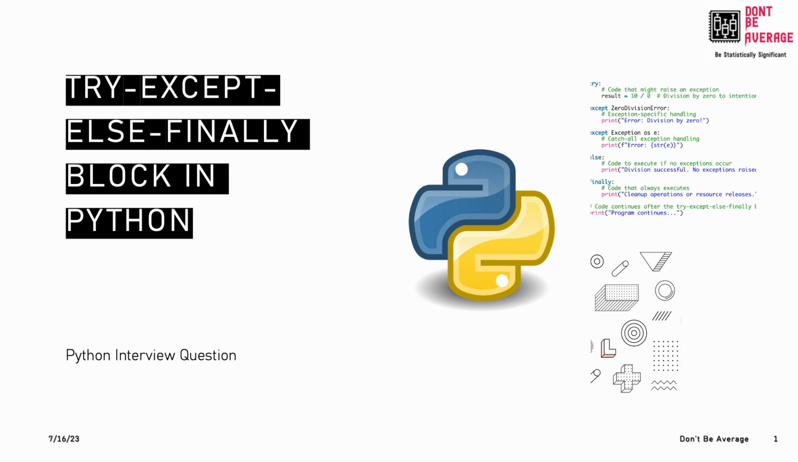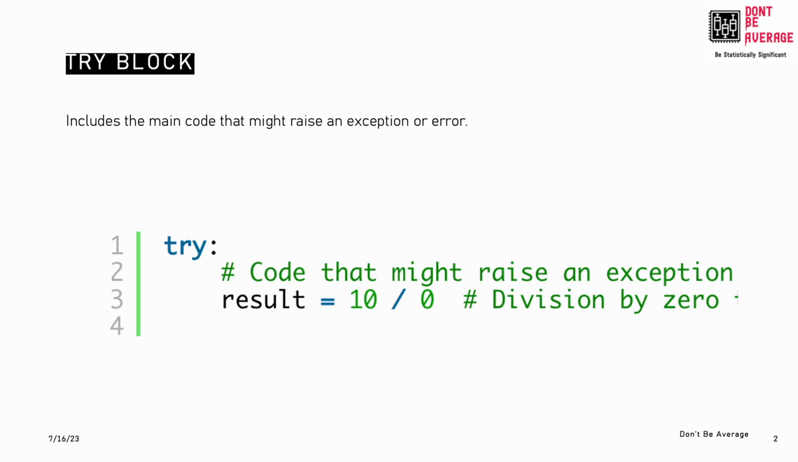So the try except else finally block is a construct in Python that allows you to handle exceptions gracefully. And now we'll see what each part of it means and how those are used. First one is the try block. It is the main part of the code which we are running, and the part in which we are actually thinking that it may throw an error. So this is where everything starts.